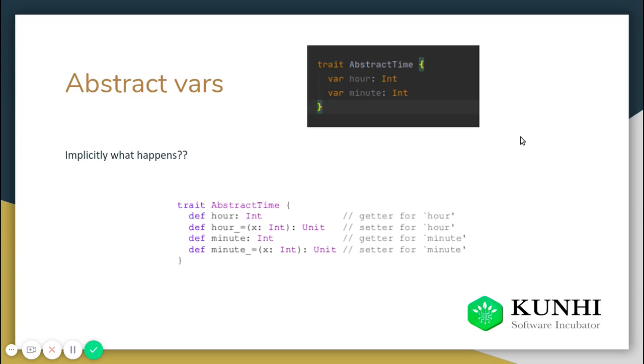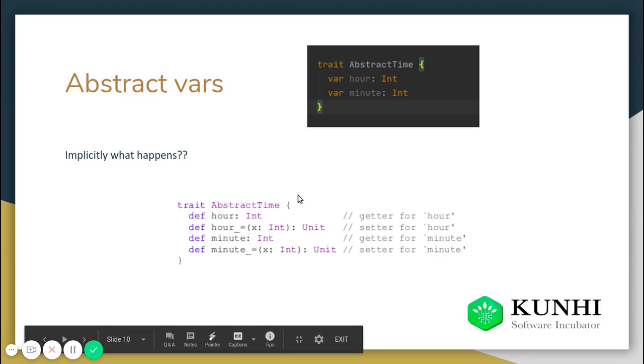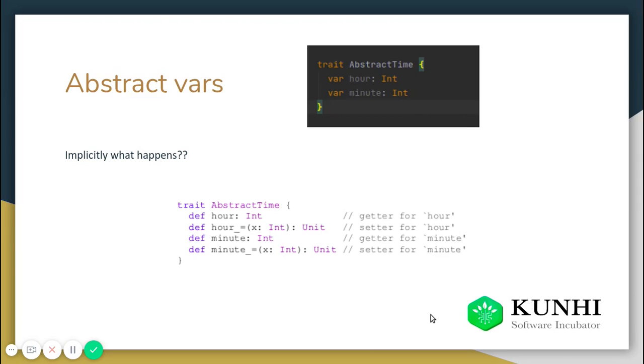Okay, so this is the setter method for the mutable variables. Sorry, my mistake. For the immutable variables, there is only a getter method and no setter method. For the mutable variables, there are both getter and setter methods.